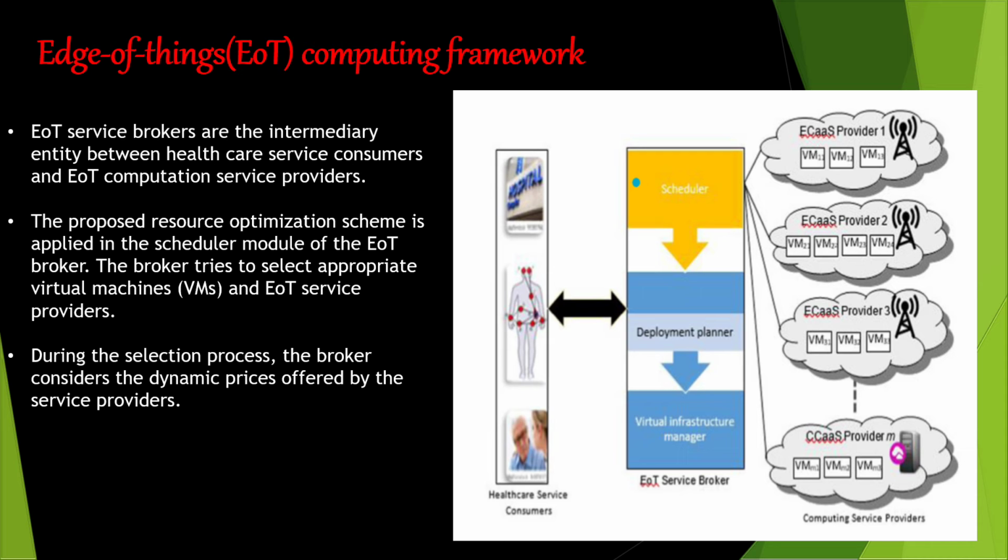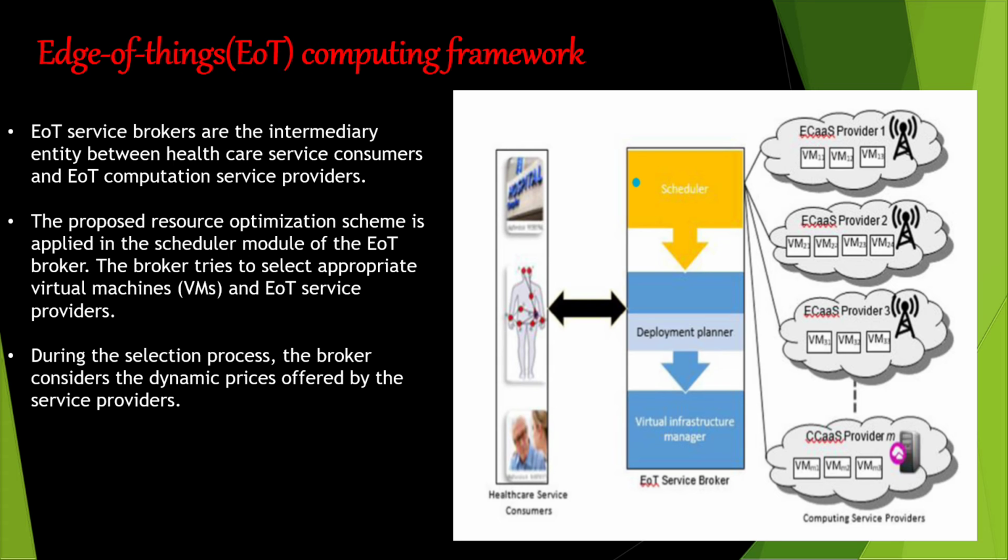In the EoT framework, we assume that information and network security and data privacy are properly maintained by the entities of the framework through standard cryptographic algorithms, communication protocols, and access control policies. Different algorithms are used for the protection of the data so that data doesn't get leaked. Moreover, security and integrity of healthcare data can be assured through decentralized blockchain technology.